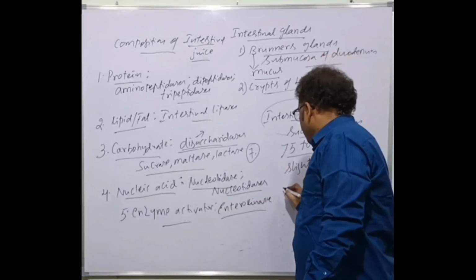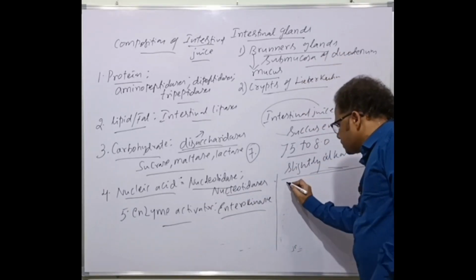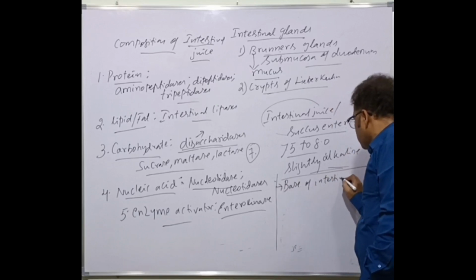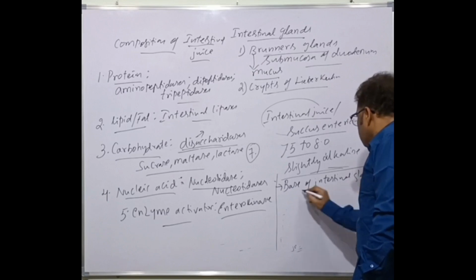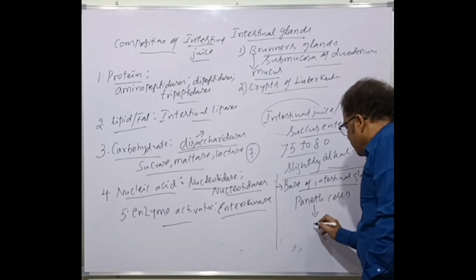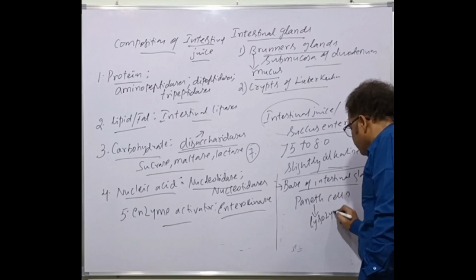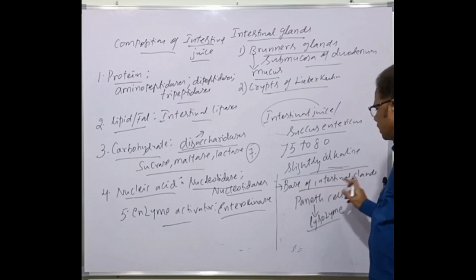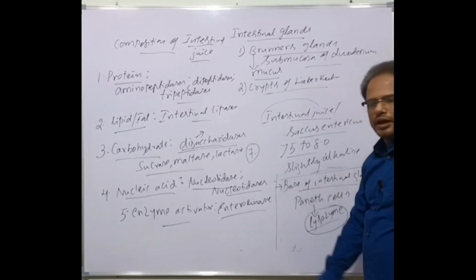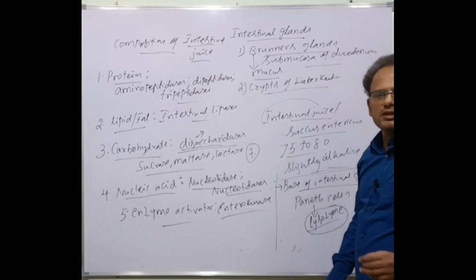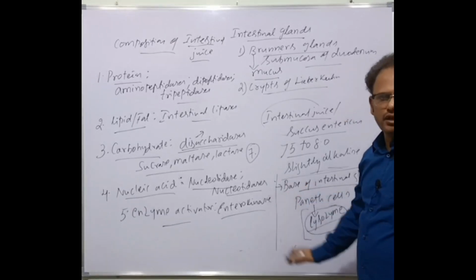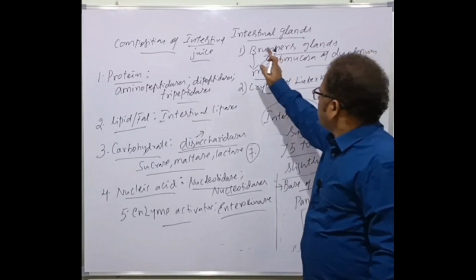Next point, the base of the intestinal glands consists of Paneth cells, which release the lysozyme enzyme. Lysozyme can lyse and kill bacteria. By lysing the bacterial cell wall, they can kill the bacteria present. This is about the intestinal glands.